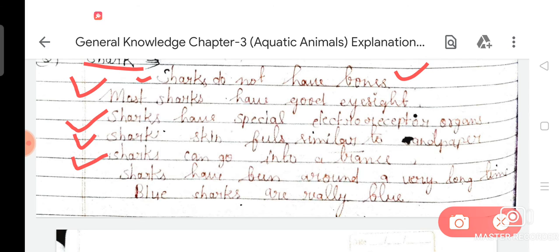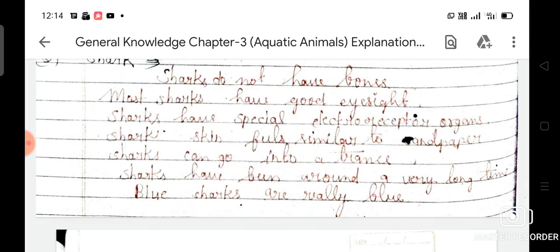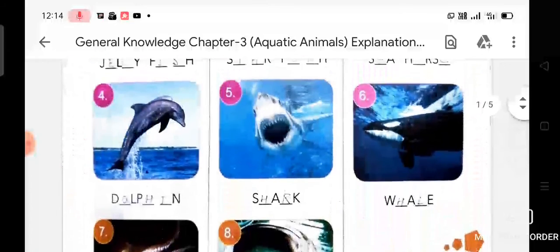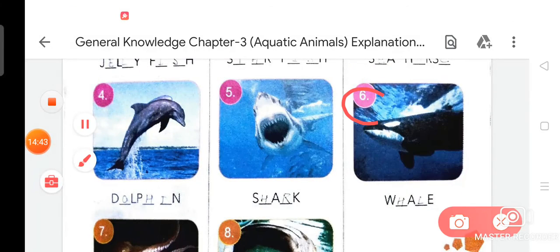Sharks can go into a trance. Sharks have been around a very long time. Blue sharks are really blue. So dear student, from your chapter, as you know very well, now we are going to read about number 6, that is whale.